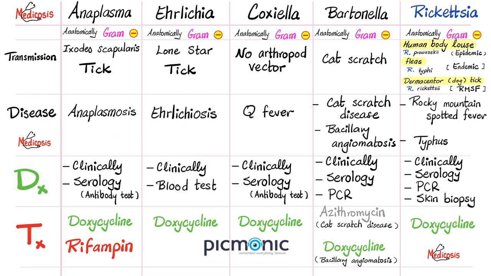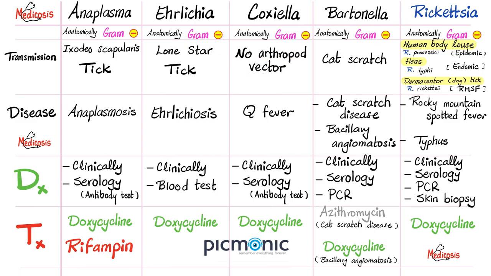And as we do towards the end of each video, we review all of the organisms that we discussed today. We talked about Anaplasma, Ehrlichia, Coxiella, Bartonella, and Rickettsia. All of them are anatomically gram-negative. Transmission: Anaplasma by the Ixodes scapularis tick. Ehrlichia, the Lone Star tick. Rocky Mountain spotted fever, the Dermacentor tick. Coxiella does not have an arthropod vector.